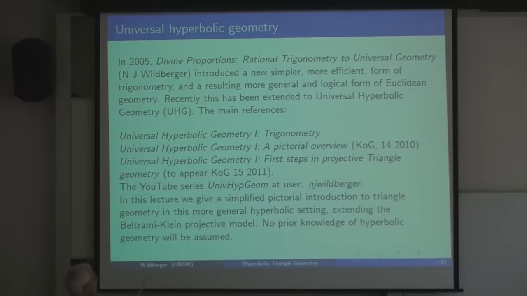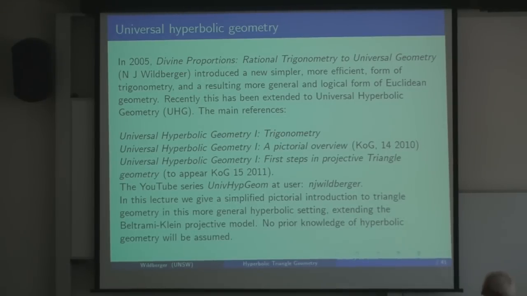But I also have a YouTube series called UnivHypGeometry, Universal Hyperbolic Geometry, at my user, njwildberger. And there's about 30 videos so far in that series that lay out this hyperbolic geometry in a nice way. And today I'm going to show you some of the possibilities that emerge with triangle geometry in this new setting.